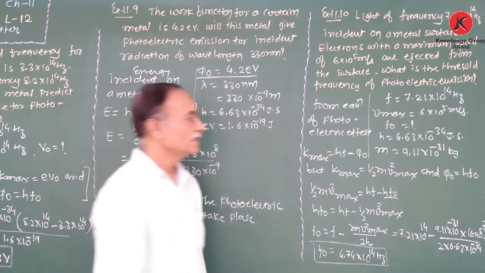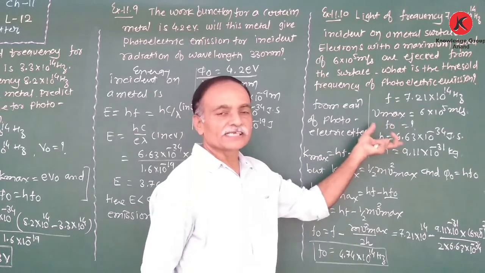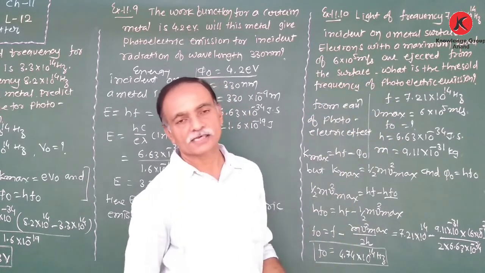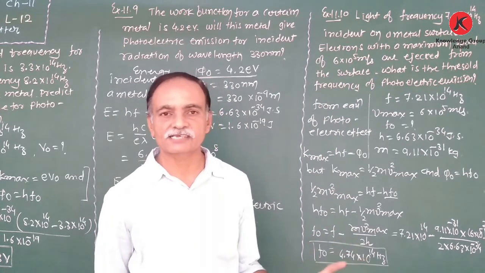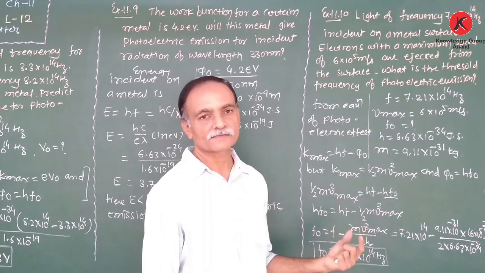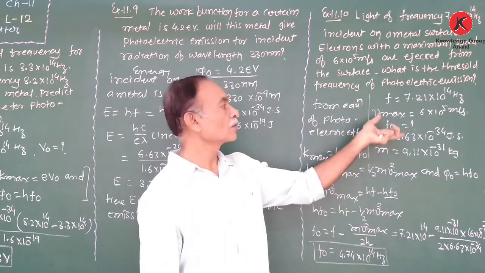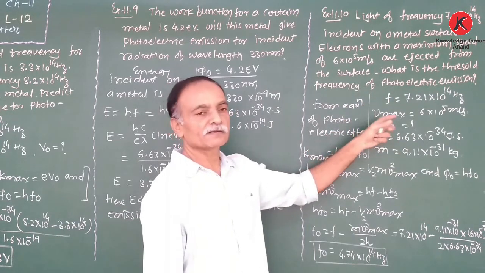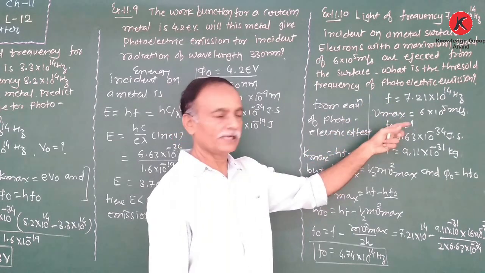Clear this? This is a numerical, but here our concept about the photoelectric effect and Einstein's equation must be clear. In that case, we can calculate this numerical. First, note down the quantities given: frequency of incident light is given, maximum speed of a photoelectron is given.